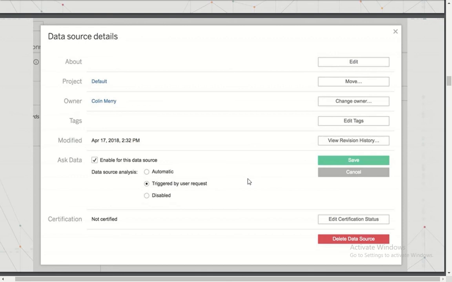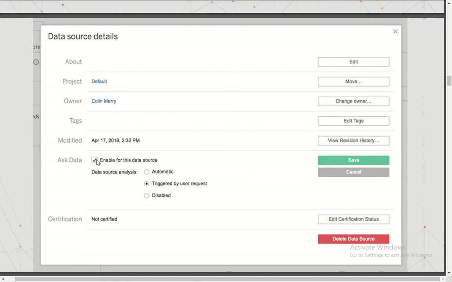The first thing you will see is an option called enable for this data source. Please note that if you are publishing your Tableau dashboard with an embedded data source, you will not be able to enable Ask Data for that. So you have to publish the data source separately, and then if you click on that data set, you will see this option called enable. When you click on this, only then will your users be able to see the Ask Data functionality.